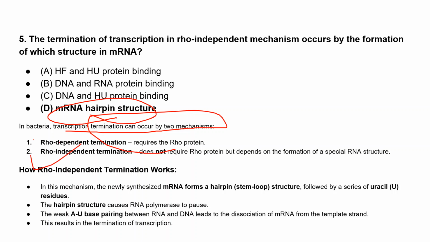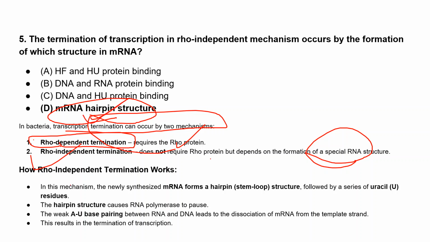Rho dependent termination requires the rho protein. Independent means it is not dependent on the rho protein. So it doesn't require rho protein, but it depends on the formation of special mRNA hairpin structures.